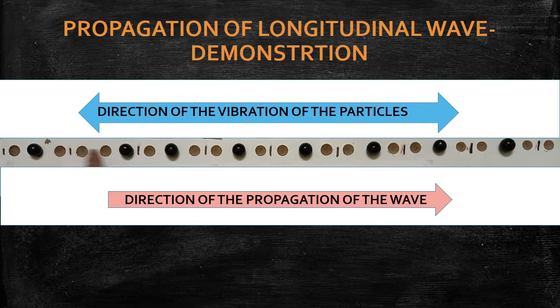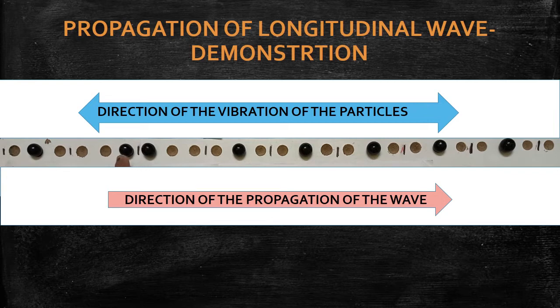Are you clear? Now I am going to make a change in which particle? The third particle. The second particle will supply energy to the third particle. Let us imagine it comes here. Look at the two particles, they are very close. Since these two particles are very close, this region is called a compression.